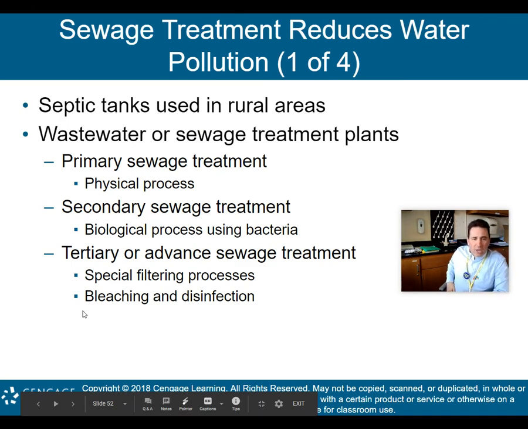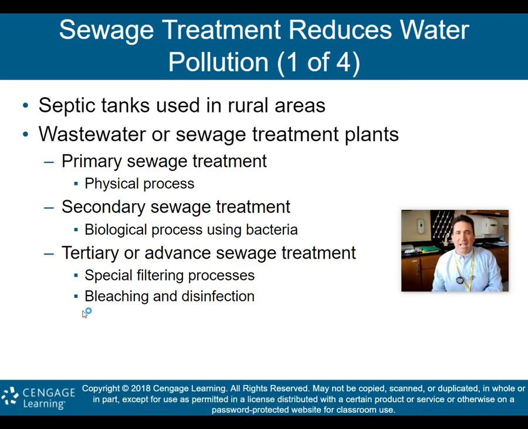We now move on, all right, to sewage treatment. Just a couple of slides left, all right. Sewage treatment reduces water pollution. So we do have septic tanks that are used in rural areas. Wastewater or sewage treatment plants are used in the more suburban and the urban areas. We have primary sewage treatment, which is a physical process. And then we have secondary sewage treatment, which is a biological process using bacteria.